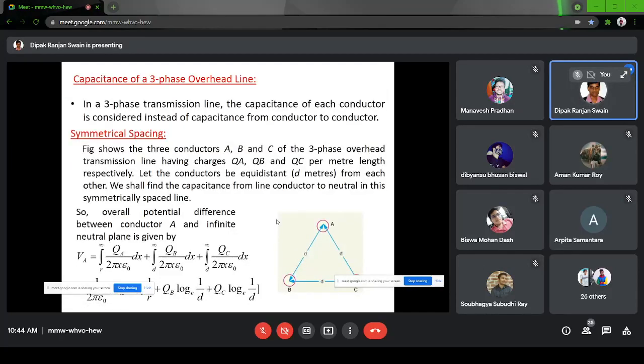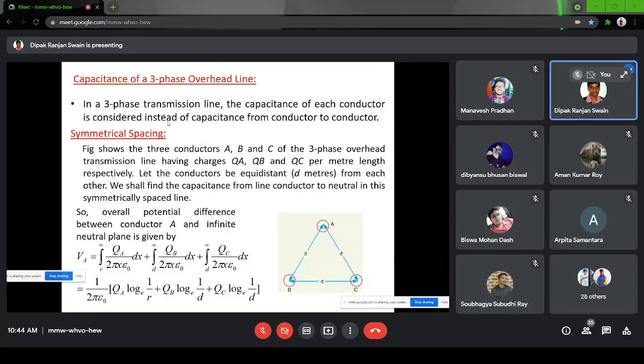Similarly, as we have done in case of inductance, now the capacitance of a 3-phase overhead line. Here I have taken the symmetrical one; you can look for the unsymmetrical also in the book. Here I will take QA, QB, and QC as the three charges per meter length. As it is a 3-phase circuit, IA plus IB plus IC equal to 0, or QA plus QB plus QC equal to 0.